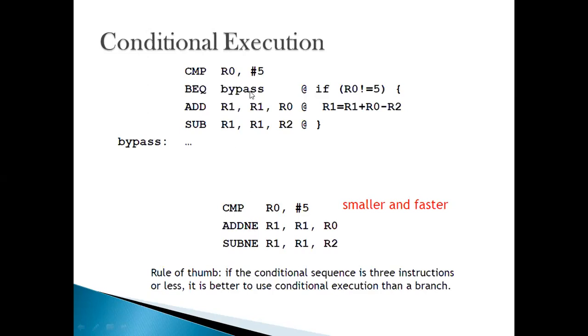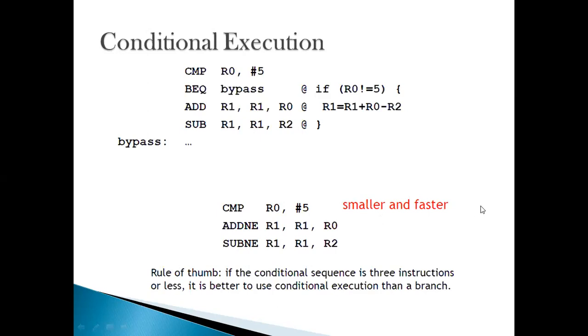So what was it doing? If R0 was equal to 5, I was going to bypass. If it's not equal to 5, I was jumping to add and subtract. Same here: instead of a branch, I have directly appended the condition to add. It means if it is not equal, then only my add operation would be implemented. Similarly, if the condition is not equal, then only my subtract would be implemented.